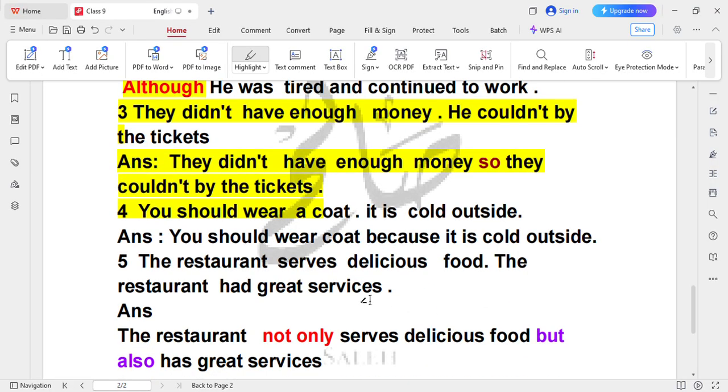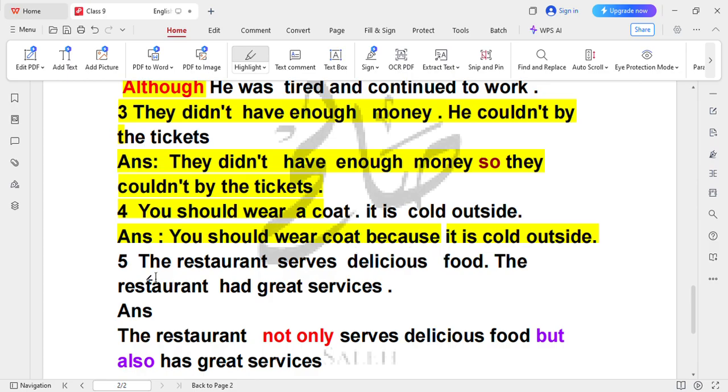Alright, so next one is number 4. You should wear a coat, it is cold outside. Now these are again two sentences. Now how can we make into one? By using the conjunction. Now look at the answer. You should wear coat because. Okay, we will add here because it is cold outside. Now again we are using here the conjunction is because.